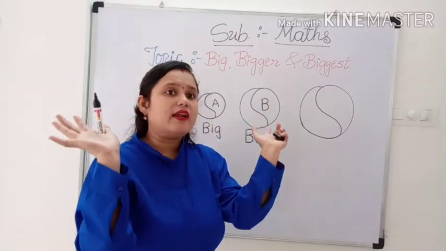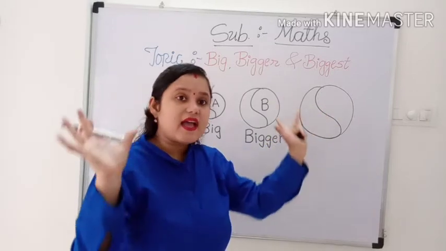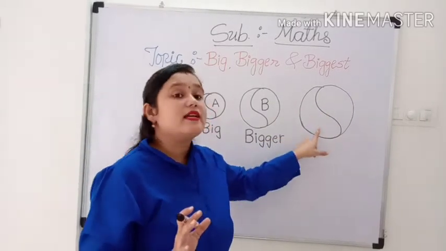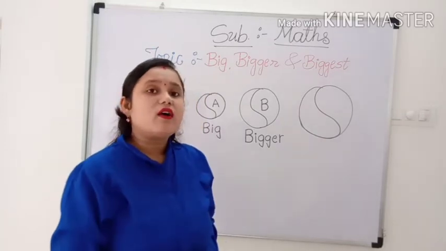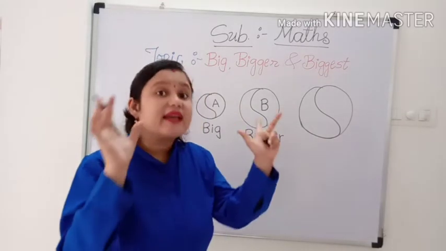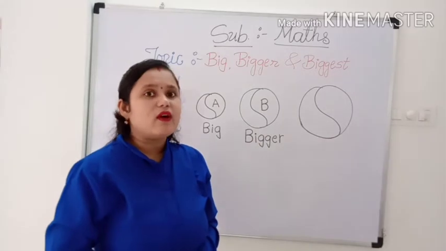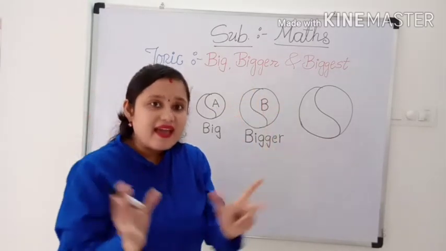What should I call it? I will call it biggest. This ball is biggest.